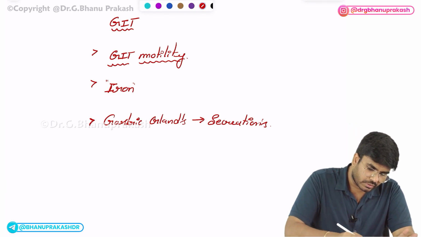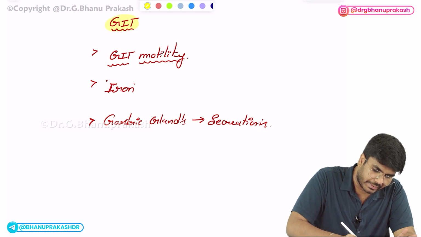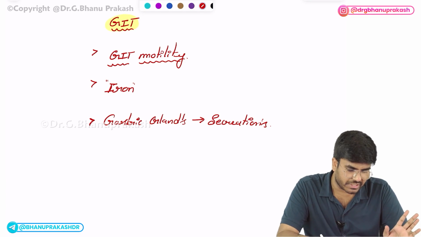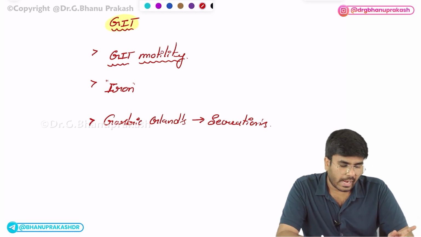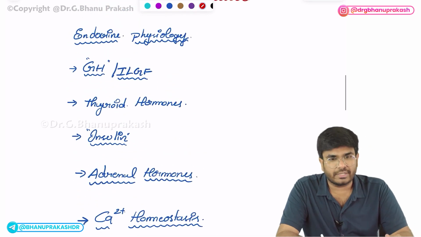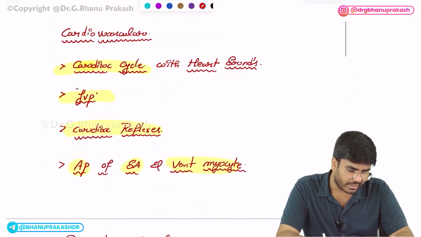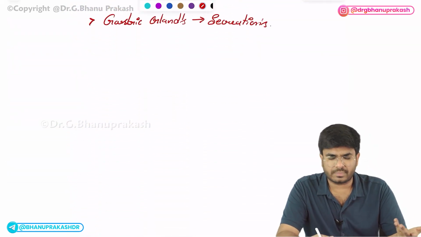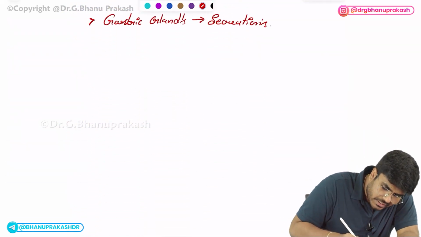Okay. So these are the most important topics in the GIT, gastrointestinal physiology. You will be getting 2 questions from the gastrointestinal physiology, and in respiratory physiology you will get somewhere around 3 questions, and same 3 questions will be coming from the cardiovascular physiology, something like that. Okay, the range can be different. Sometimes they will change. Next, renal.